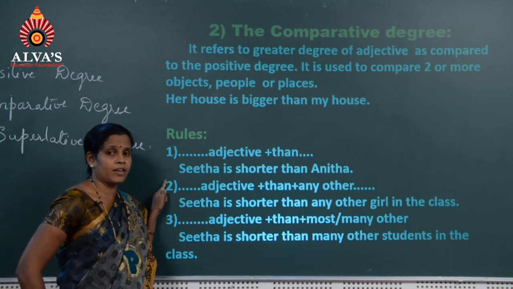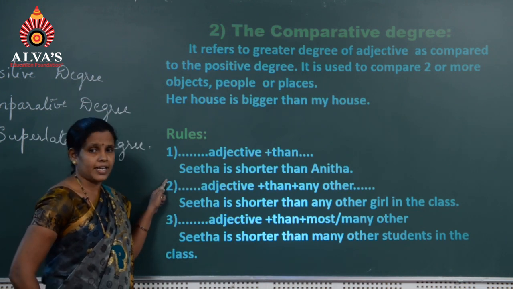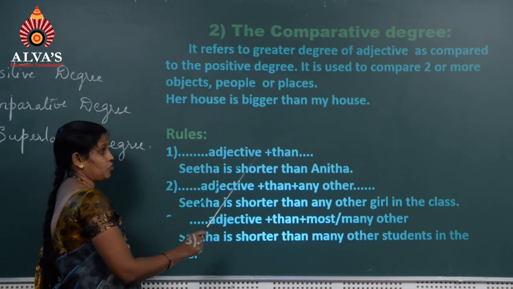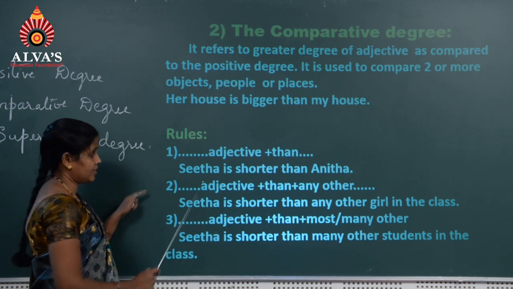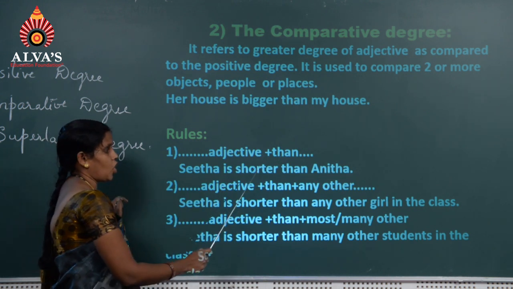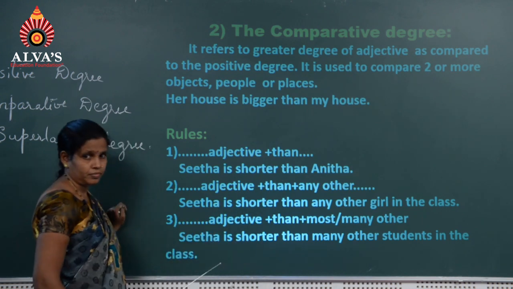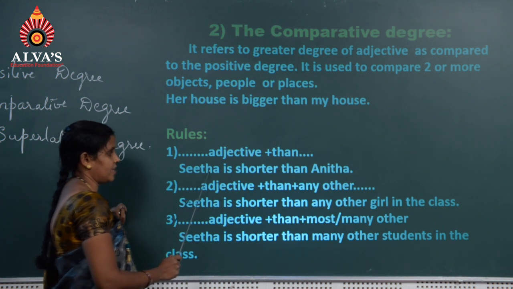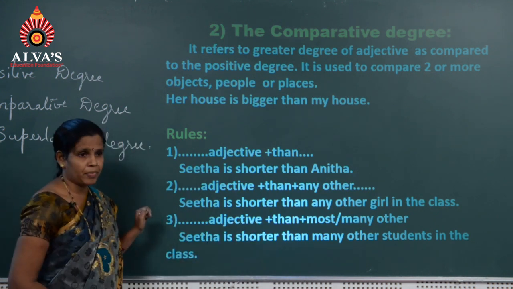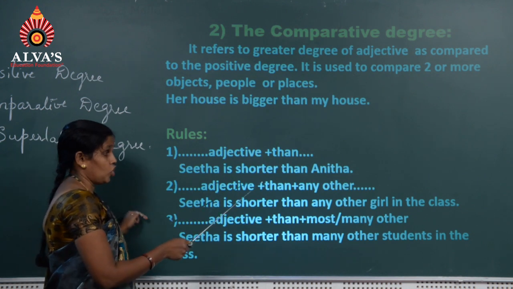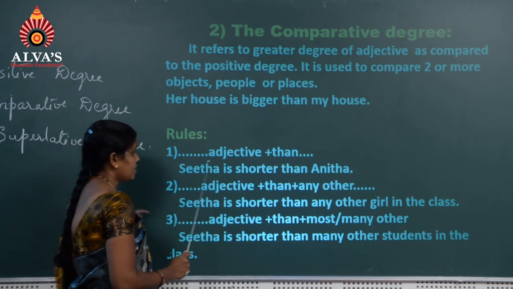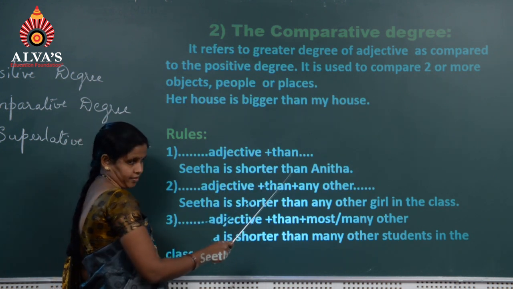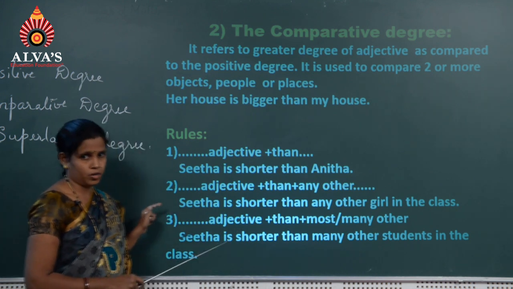What are the rules we can follow for comparative degree? First rule is dash dash dash adjective plus than. That is, Sita is shorter than Anita. Here two persons, who are they? Sita and Anita are compared, and Sita is shorter than Anita. Adjective is shorter, after that we have to add than. This is the first rule.